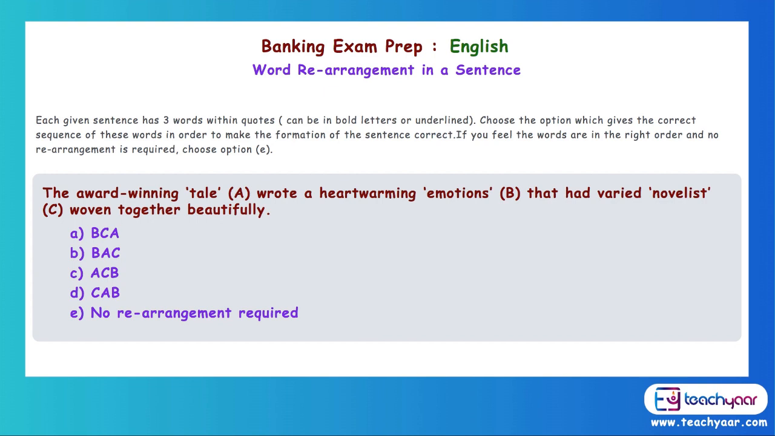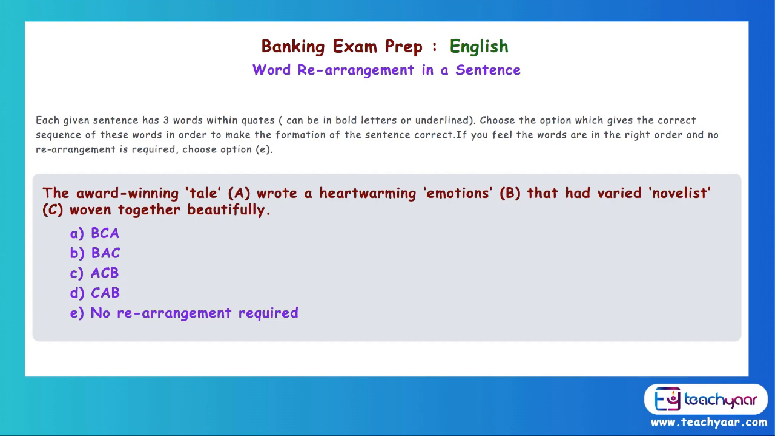The award-winning tale wrote a. A tale means a story. So an award-winning story cannot write something. Who can write? A novelist can write. So the award-winning novelist, that means C, has to come in the first place. When C comes in the first place, just look at the options and you will find that there is only one option which starts with C. So just one glance and your answer is ready.